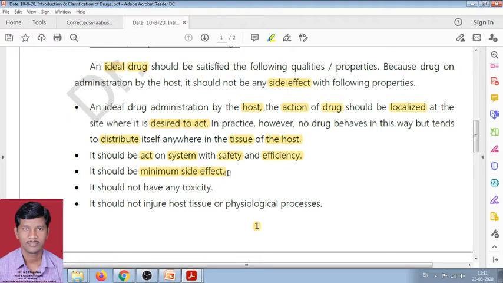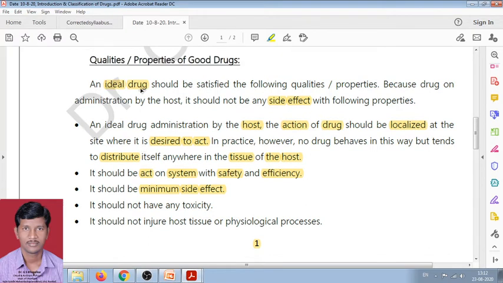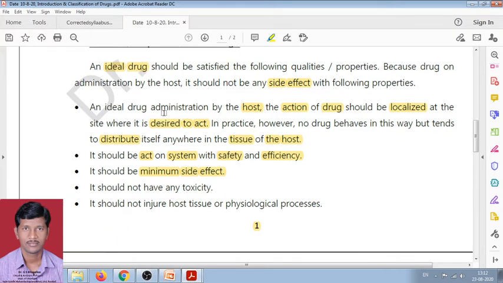If the person is suffering from headache and takes a drug as an analgesic or painkiller, and after taking the drug suffers from another side effect, that is vomiting, then it is not working properly. Therefore, the ideal drug should have a minimum side effect. If the drug has minimum side effect, then it works as, and is considered, an ideal drug.